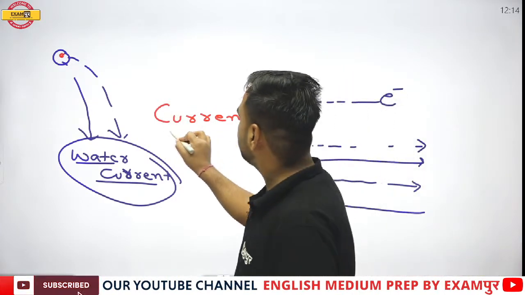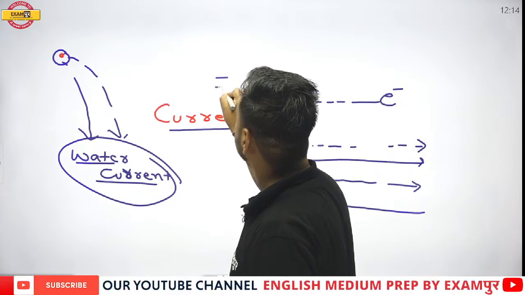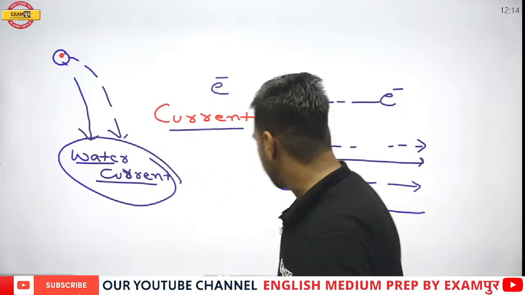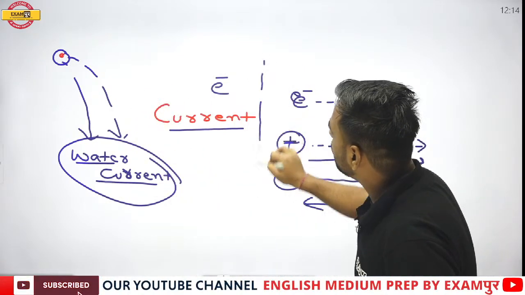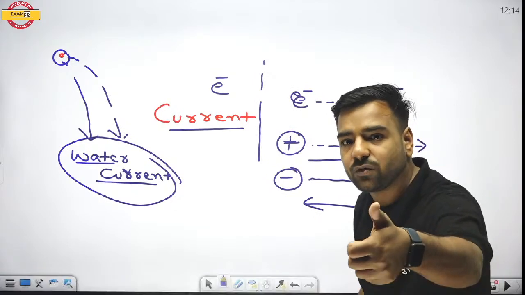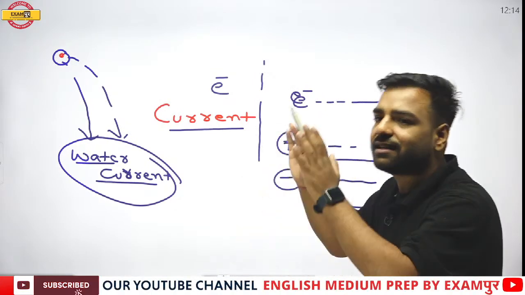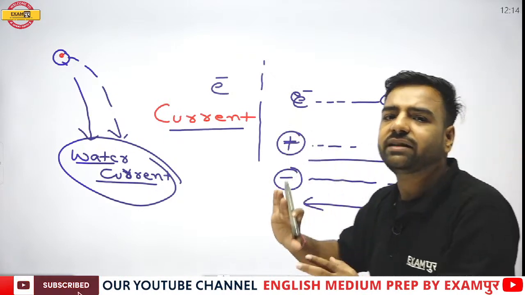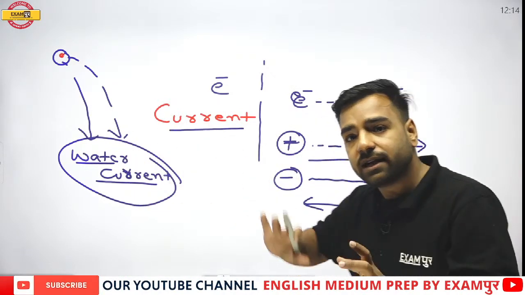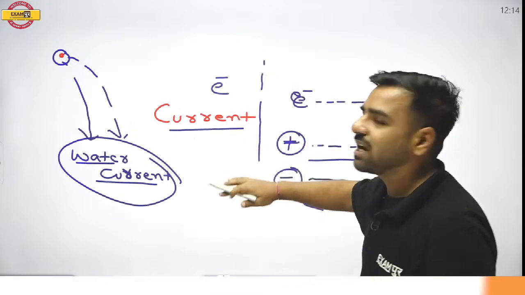So when I'm talking about the current, it is the movement of electrons, because there is the movement of charges. Now what happens if someone is stopping this? We say that there is resistance over there. That is, resistance is creating a hindrance in the flow of electrons. And conductance is what? It is allowing the current to flow.